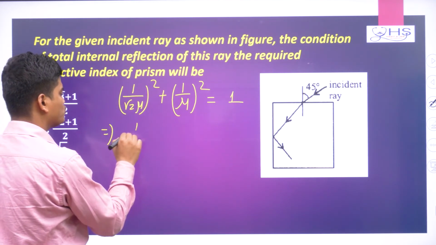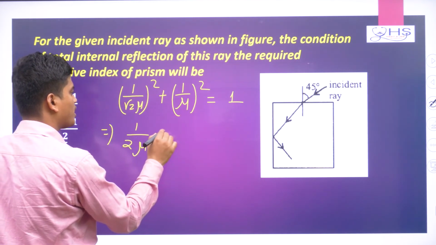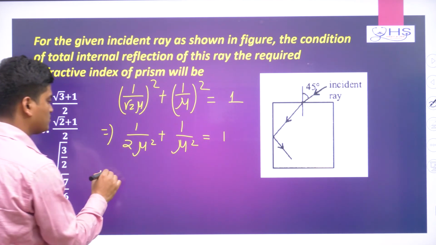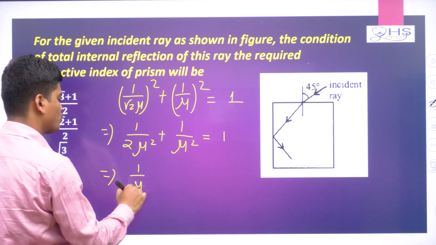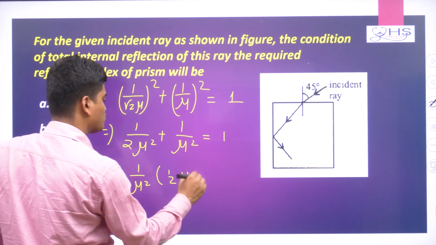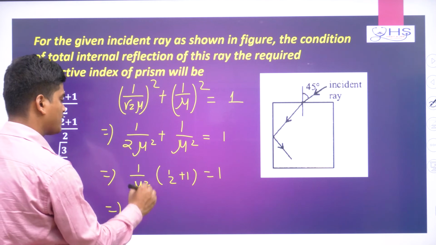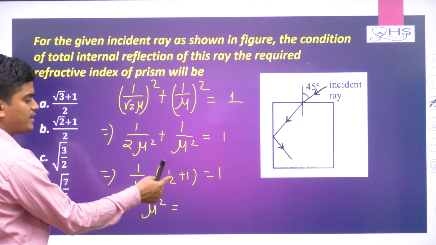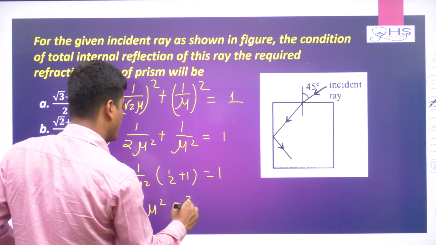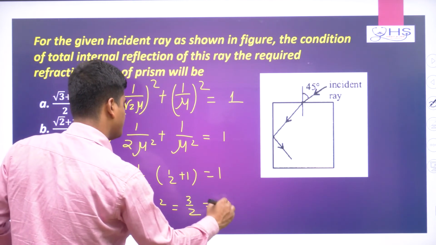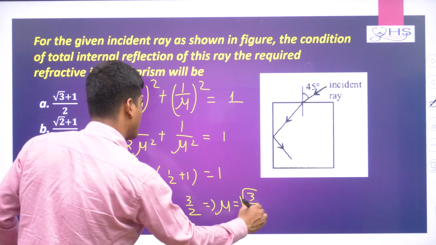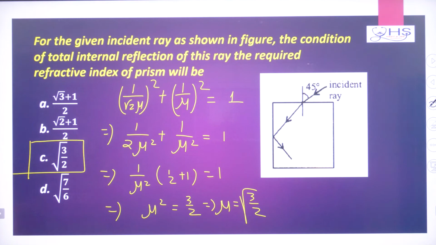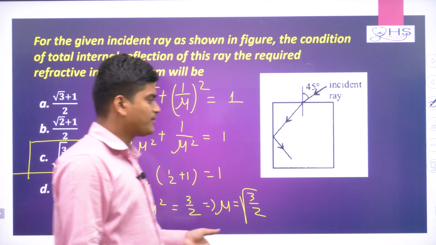Now (1 by root 2 mu) square is nothing but 1 by 2 mu square, plus 1 by mu square equal to 1. Here I can take 1 by mu square out. Here it is half plus 1 equal to 1. Now I can write mu square equal to, taking it to that side, 3 by 2. So this implies mu equal to root under 3 by 2. So your refractive index is root under 3 by 2.